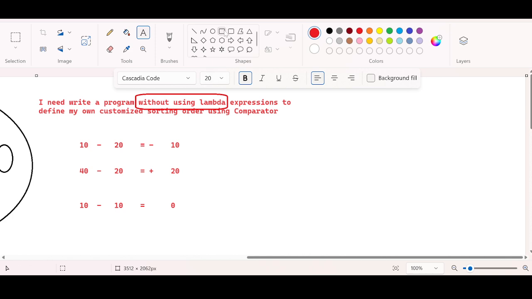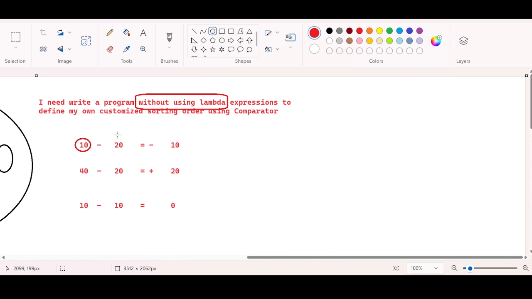Can I conclude, guys? See, this is my first number. I am passing the first number as 10. I am passing the second number as 20. If my output is negative, forget about the answer, just the sign. I am getting minus 10. If it is negative, can I conclude that the second number is larger?